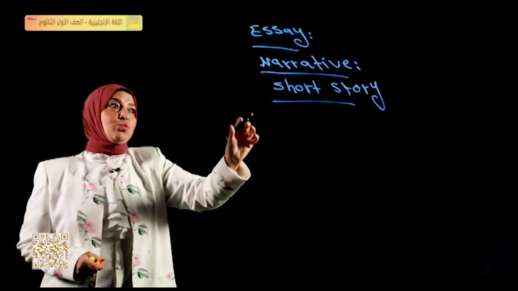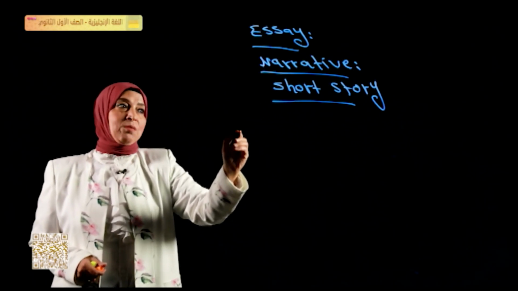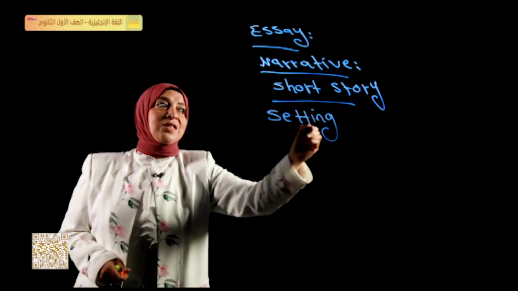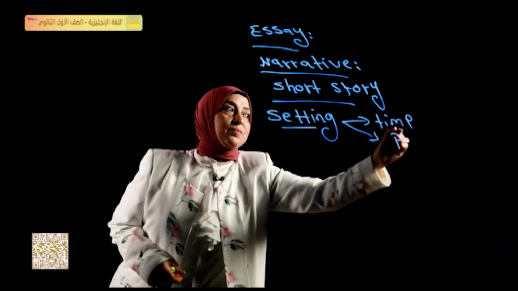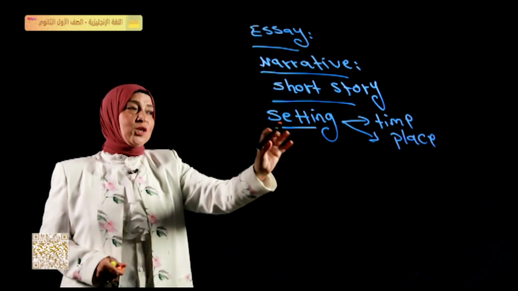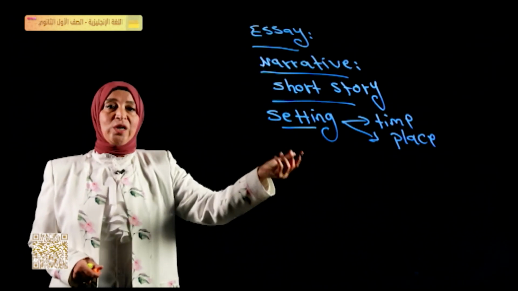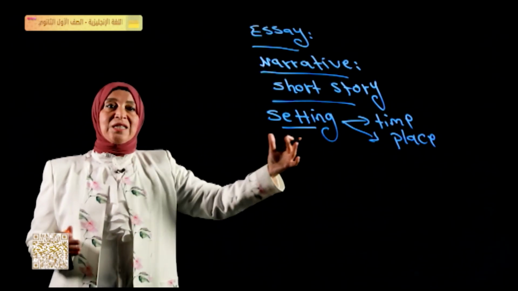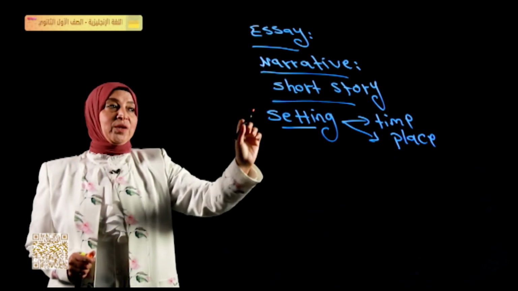Do you remember what is the most important thing when you write a short story? Of course, first of all, we must know the setting of the story. What's the setting? The word setting means the time and the place. So first of all, we have to decide what is the setting of our story. What is the time when it happens and the place where it happens? For example, if it is in the old times and the place is the palace of the king, this is the setting.